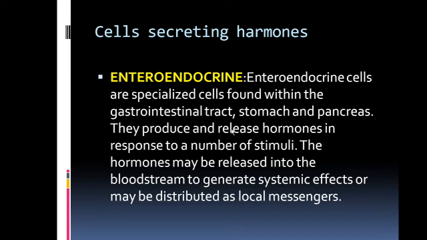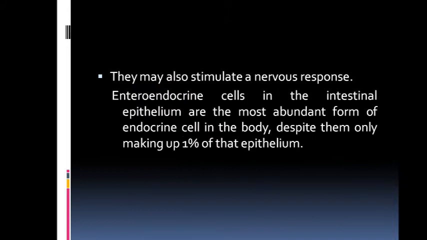Okay, they produce and release hormones in response to a number of stimuli. The hormones may be released into the bloodstream to generate systemic effects and may be distributed as a local messenger. Okay, so enteroendocrine cells are the endocrine cells which are present in the GI tract, stomach and pancreas, which secrete a number of hormones in response to stimuli. They may also stimulate a nervous response.